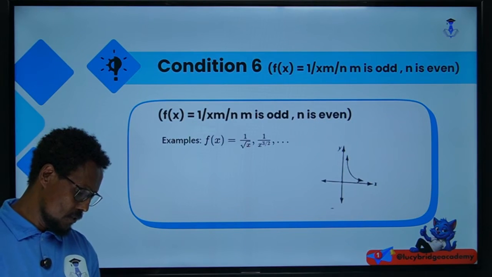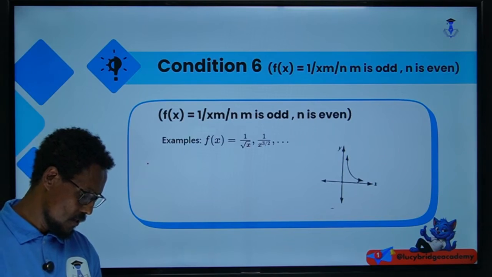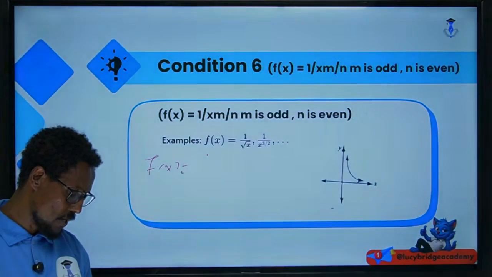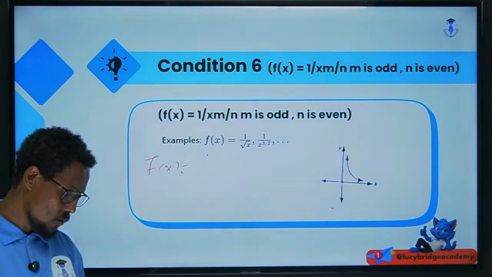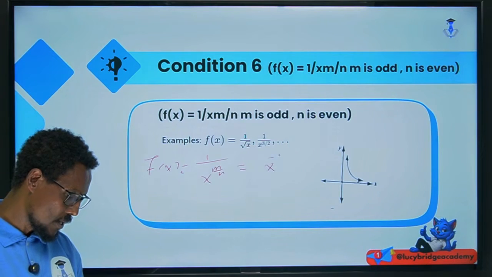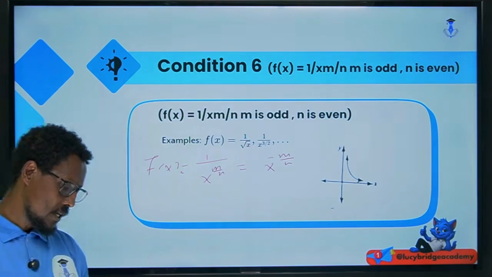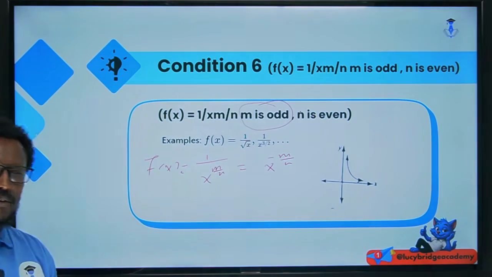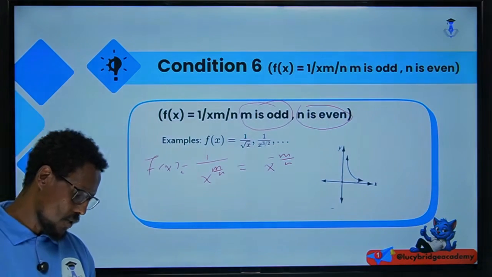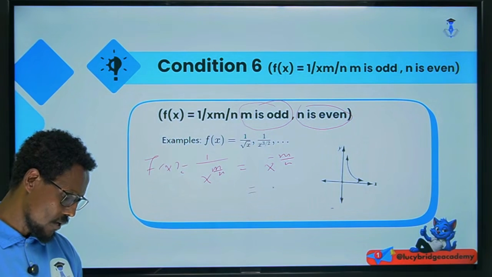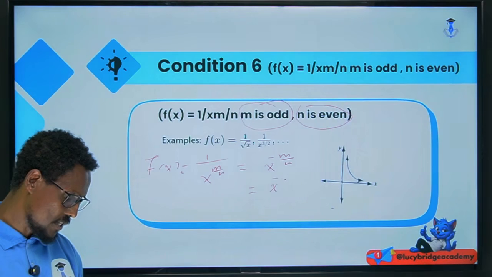F of x which is equal to, this means 1 over x to the power of m over n. Or this means x to the power of minus m over n, alright? But m is odd and n is even, okay? And m odd now, n even now, which means this can be written in the form of x to the power of minus 3 over 2.